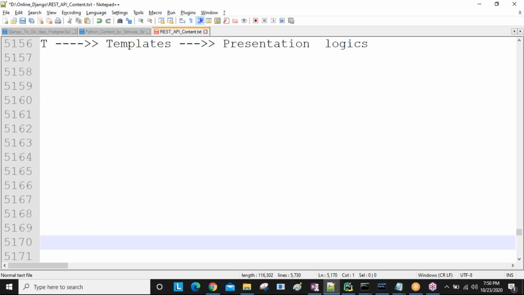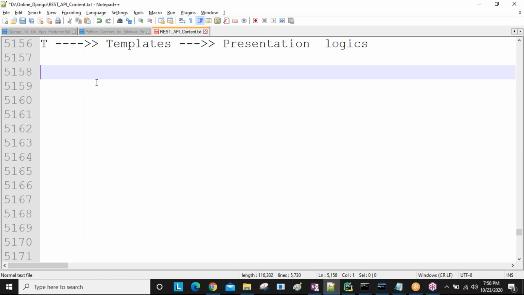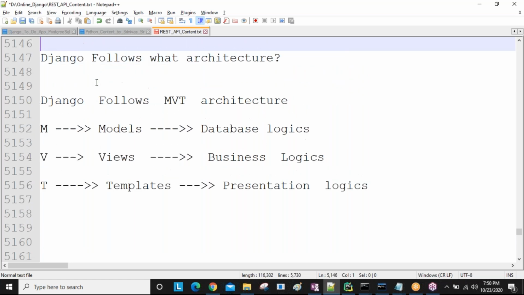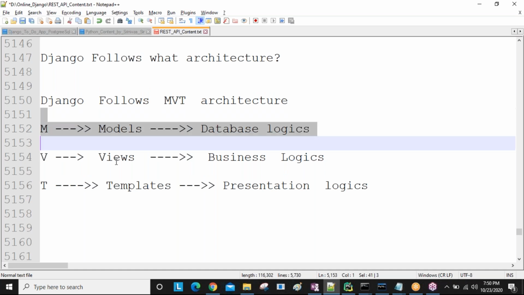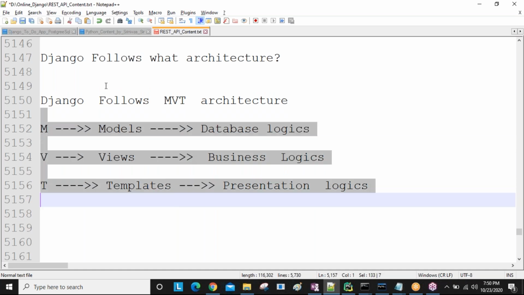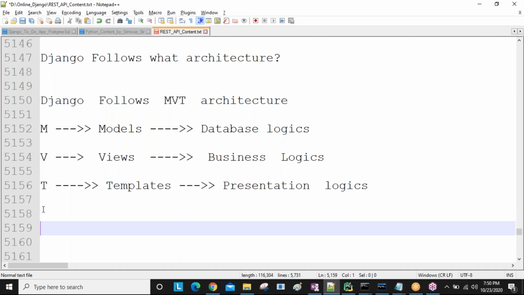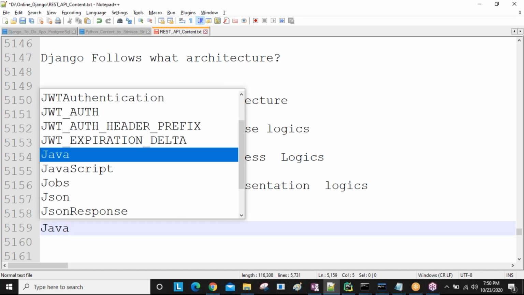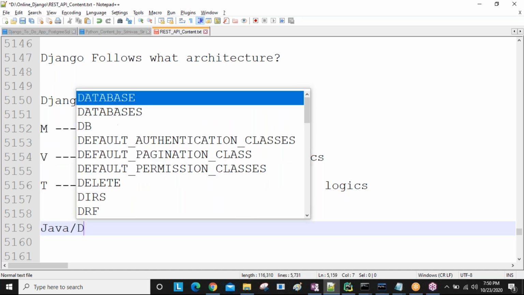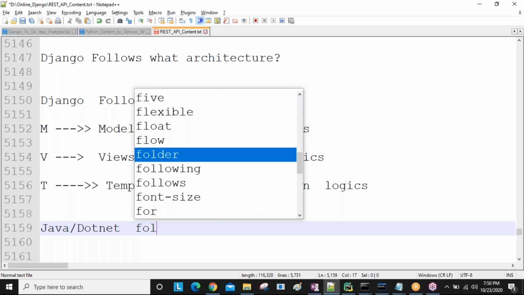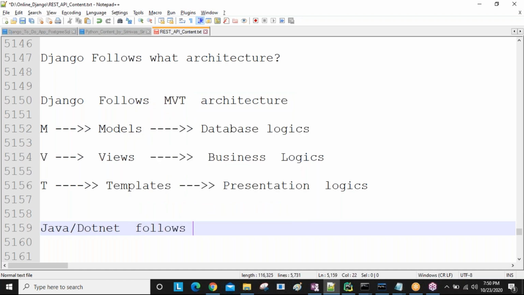So here, Django follows what architecture? Now you are able to give this response, I hope. Some other languages like Java and .NET, those languages follow what architecture? They follow MVC architecture, guys.